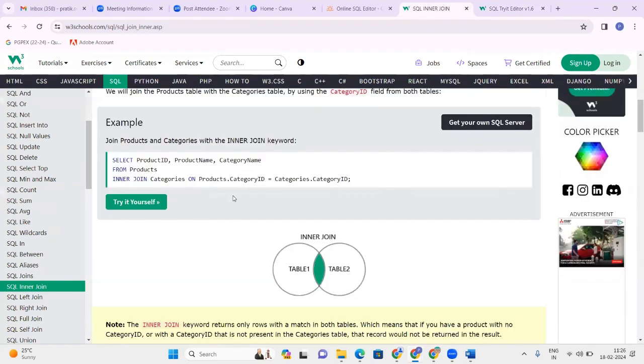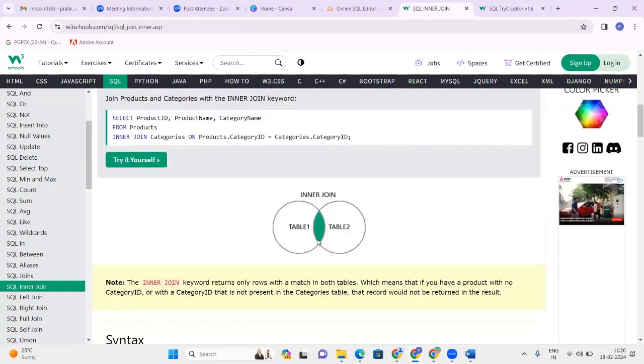So coming right. So basically, if we see the diagram, if this is table one and this is table two, only this particular part is common between both table one and table two. So this is actually the concept of inner join.